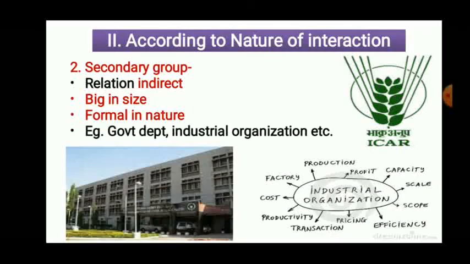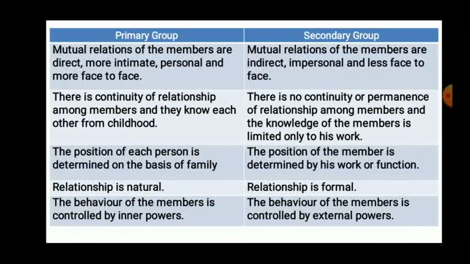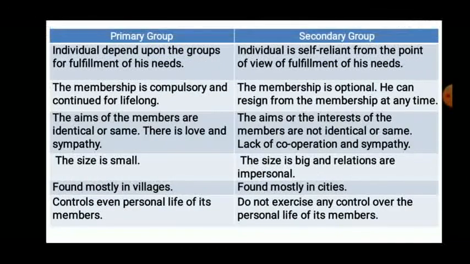Okay. Now we will see the difference between primary and secondary group, which is definitely going to be asked. Either this difference is asked or the classification is going to be asked in an exam. Now what is the difference? Primary group, always remember, relations are direct, face to face, personal. Here relations are indirect, impersonal and formal.